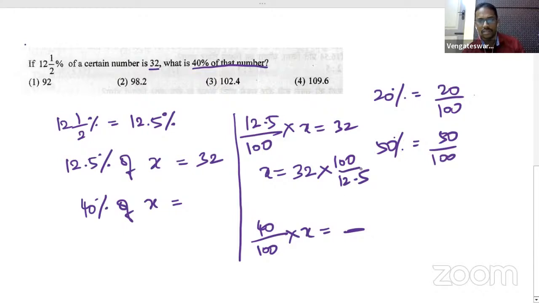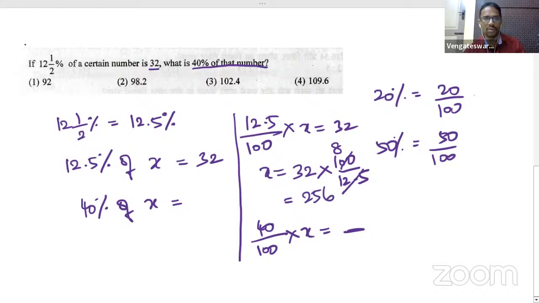I'll cancel this. I can just cut with 12.5. This will be exactly 8 times. So X is 32 into 8. 32 into 8 will give you 24, 16, 256. That means X is 256.